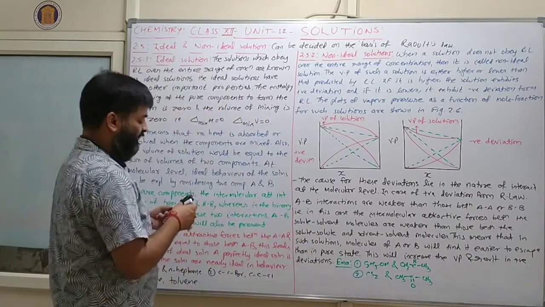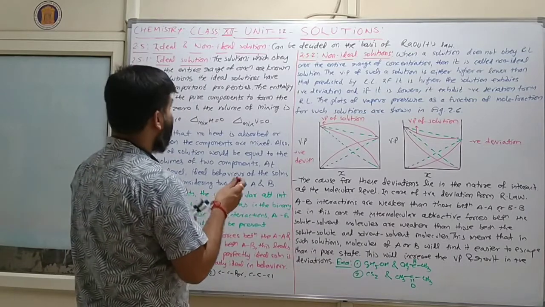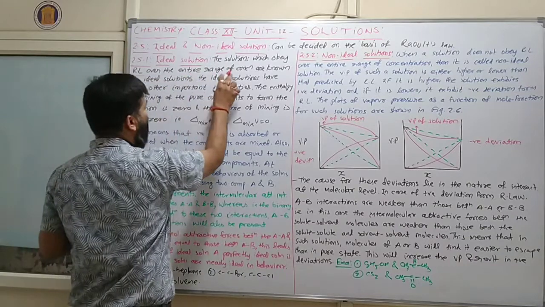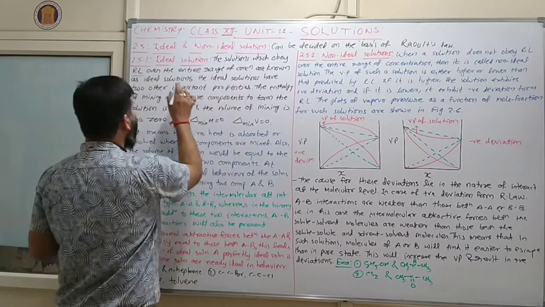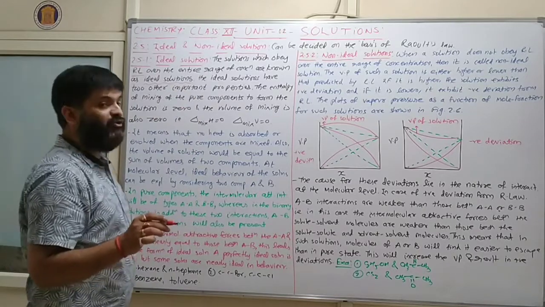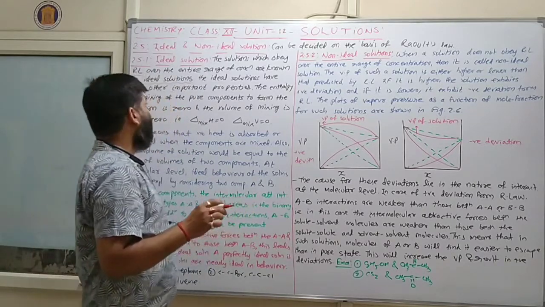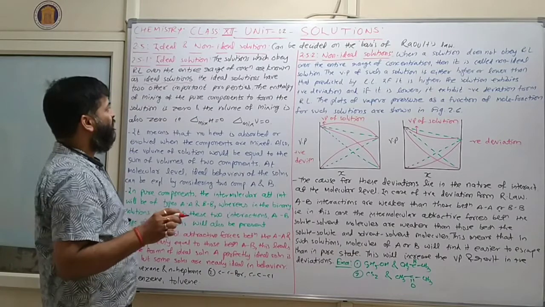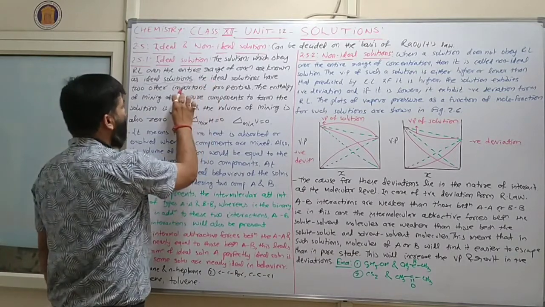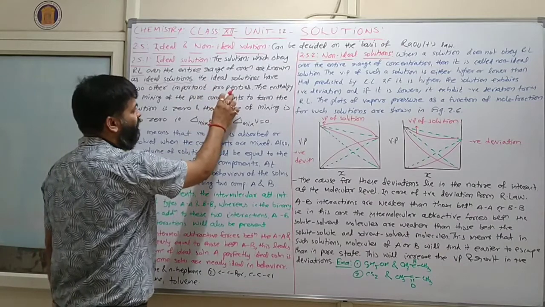Clear? So an ideal solution is a solution which obeys Raoult's law over the entire range of concentration. The ideal solution has two other important properties.